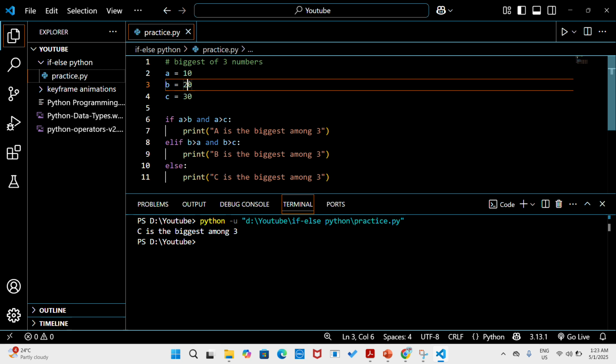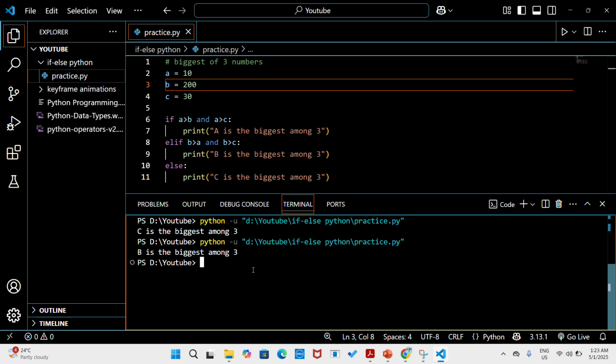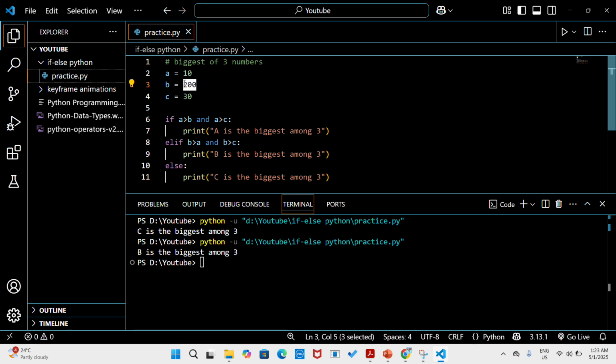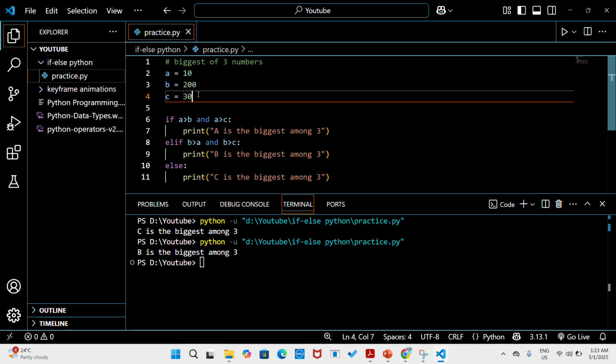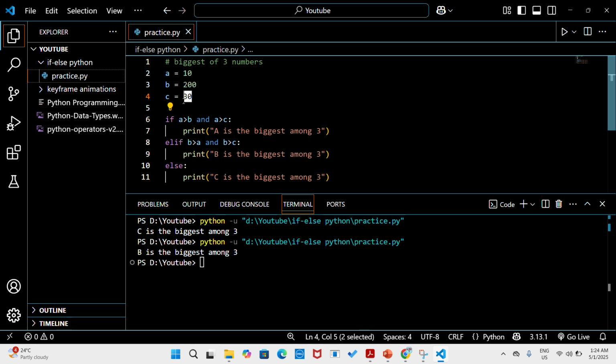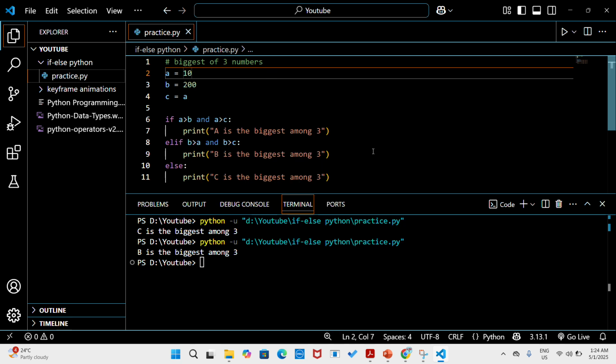Let's make B 200. Save the program and run it once again. Now B is the biggest among 3, so our program is working. What if we give 200 to A? So still B is the biggest.